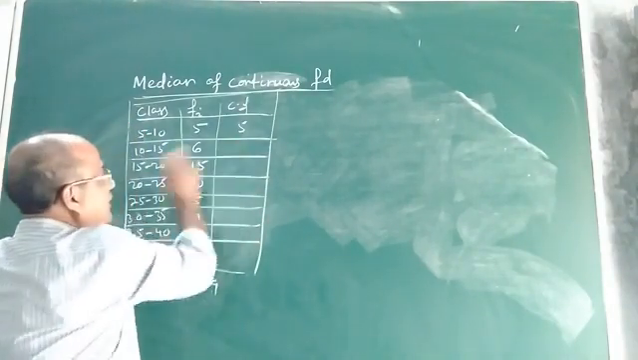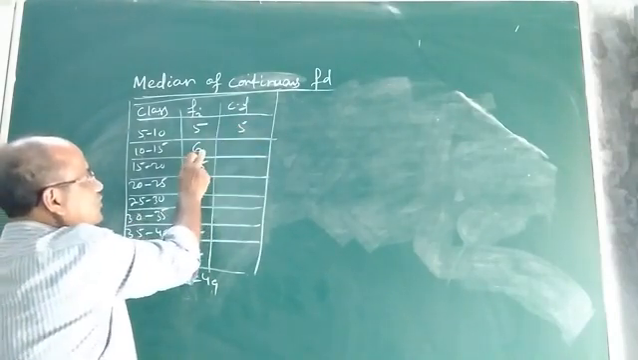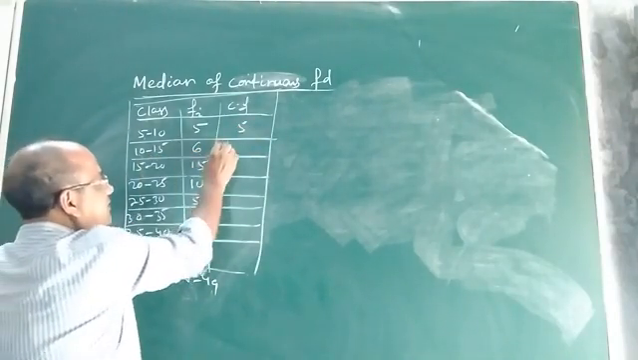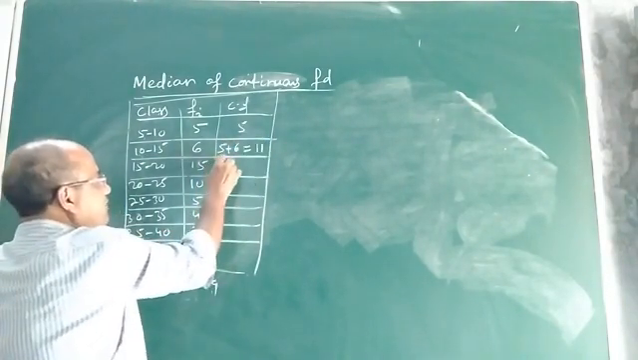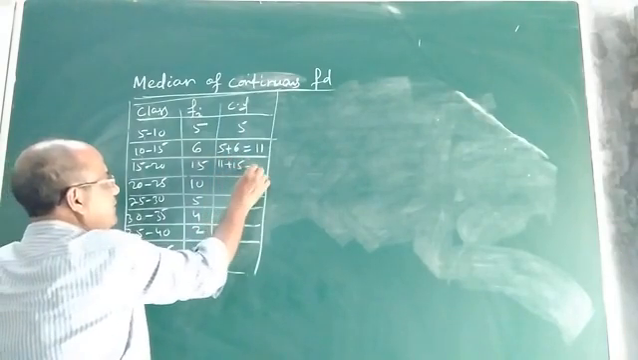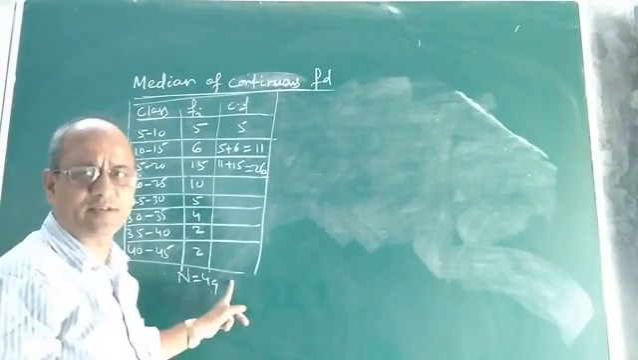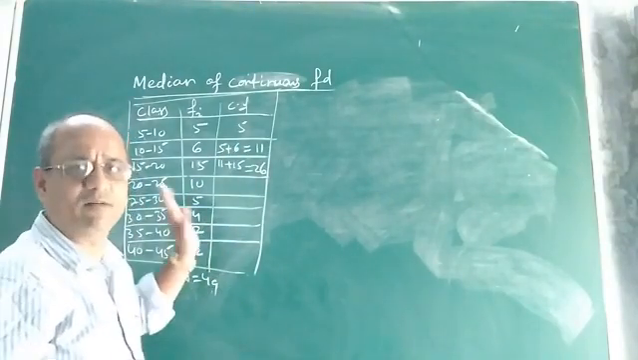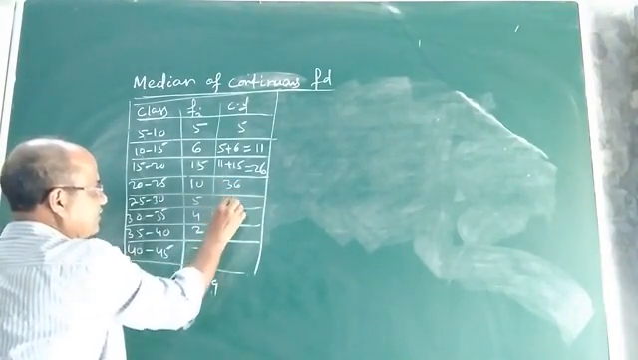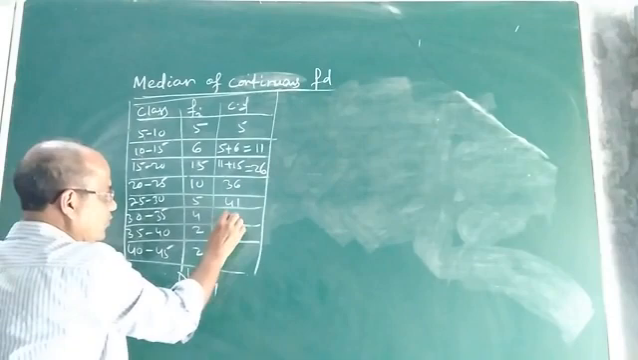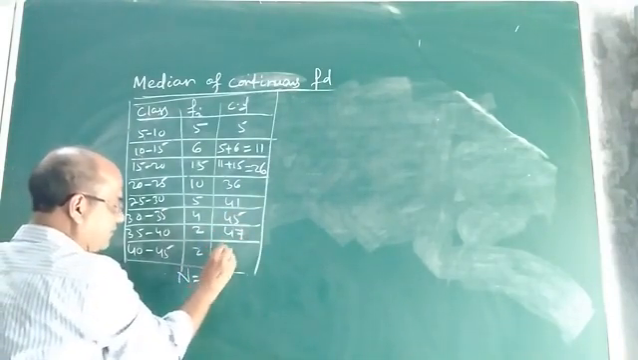Then how to get the cumulative frequency of the second class? You add this cumulative frequency to the frequency of the second class. That means 5 plus 6, it is 11. So 11 plus 15 will be 26. Like this you will get the cumulative frequencies of all the classes or class intervals. 26 plus 10 will be 36. 36 plus 5 will be 41. 41 plus 4 will be 45. 45 plus 2 is 47, and 47 plus 2 is 49.